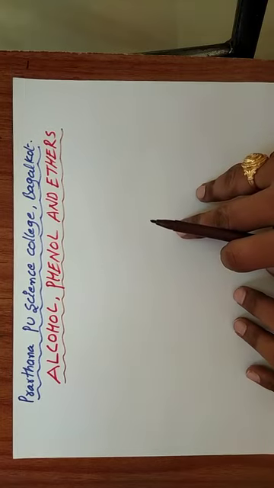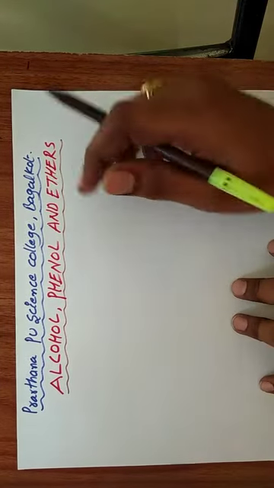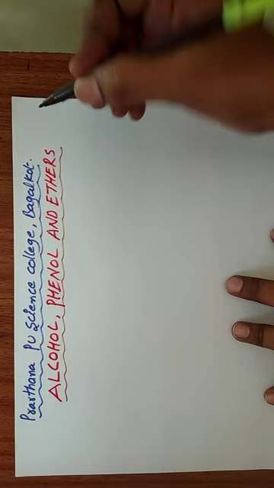From this chapter, in the board annual examination, there are 7 marks.